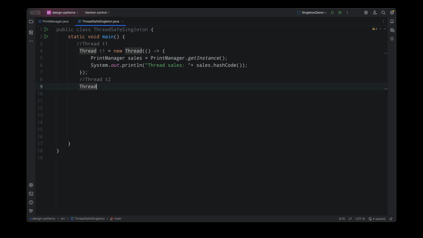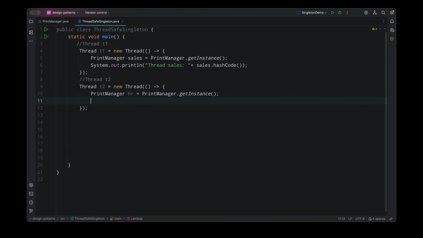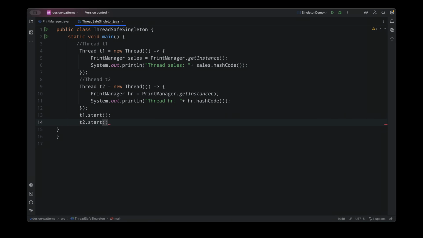Now let's create another thread. It does exactly the same thing. Okay, so now this part of the code is done. Let's run this a few times because the result might actually change.